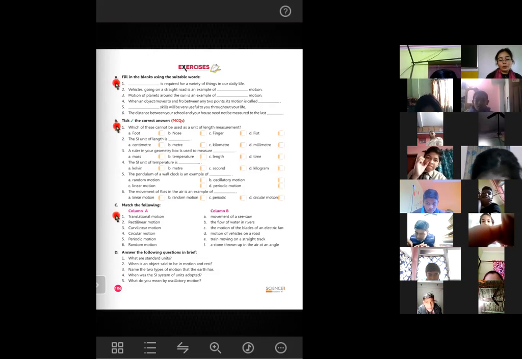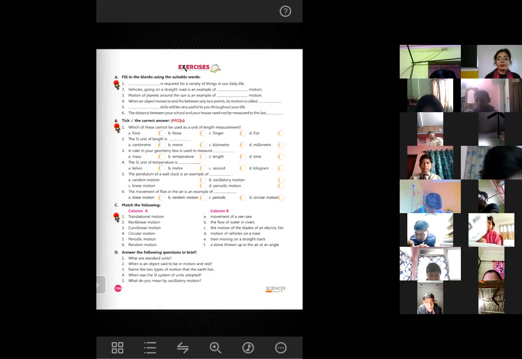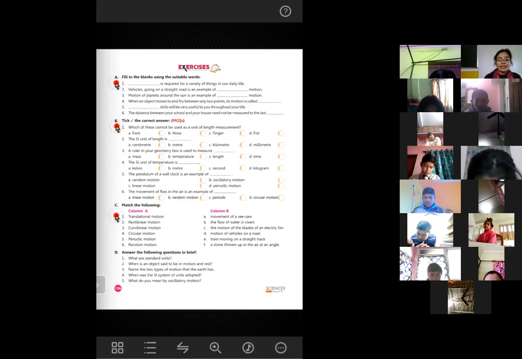Absolutely correct answer. So what you will write: when an object is moving, it is said to be in motion. And when an object is not moving, then it is said to be at rest. Okay? In motion and at rest.